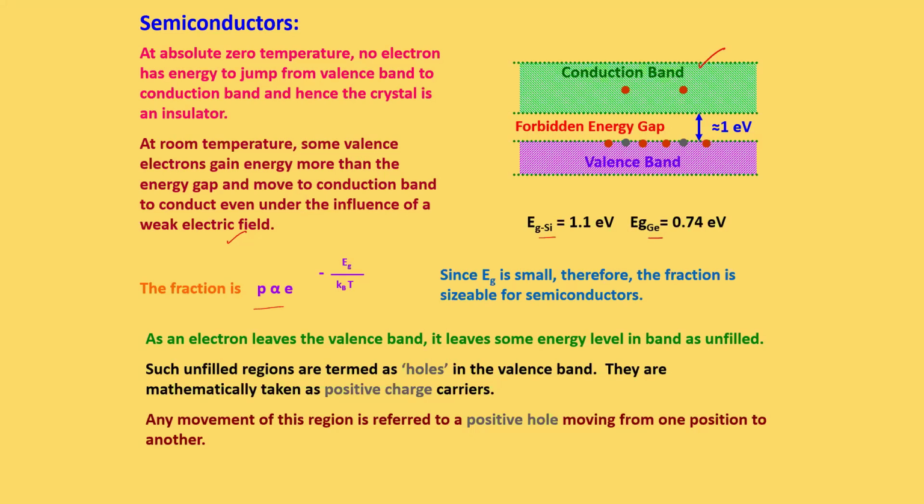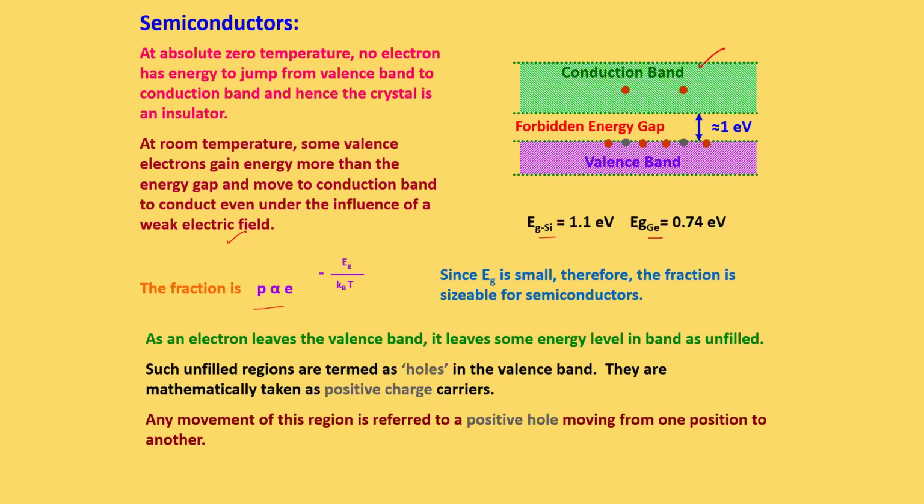These two materials are an example of semiconductor material, because we will use this semiconductor material in all the electronic devices. As the electron leaves the valence band, it leaves some energy level in the band unfilled. The unfilled region is called a hole in the valence band.